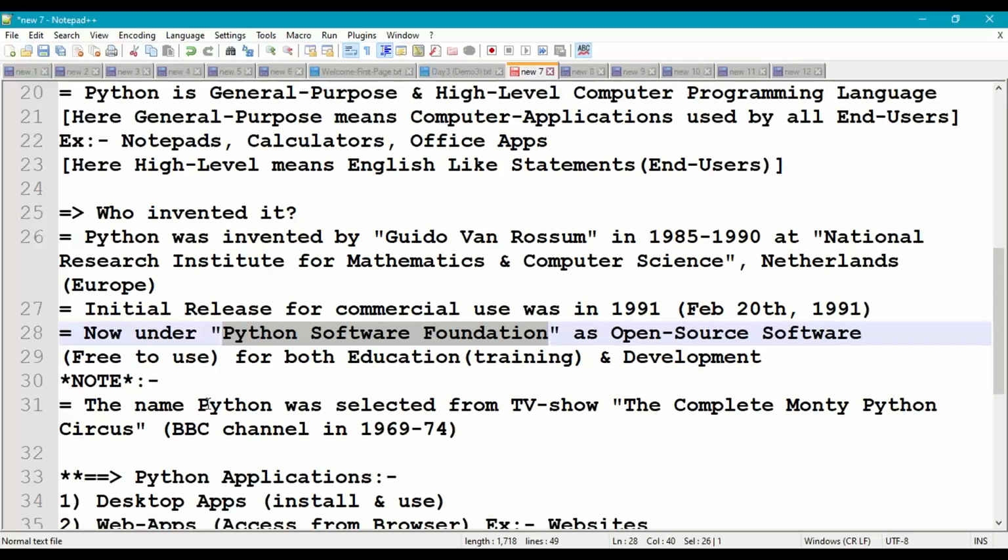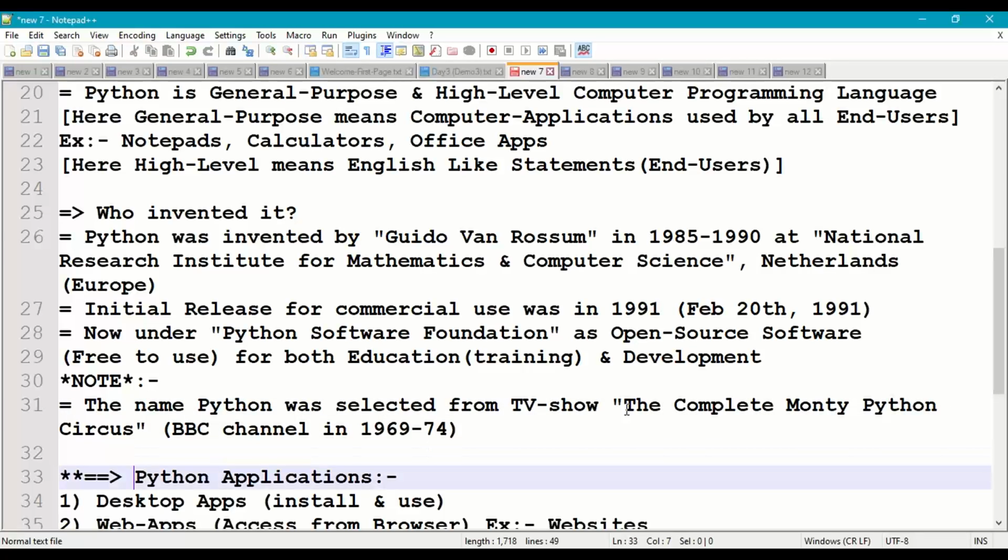We got the name Python from a TV show, and that TV show name is The Complete Monty Python Circus. This TV show was telecast on the BBC channel from 1969 to 1974. Guido van Rossum took this name from the TV show The Complete Monty Python Circus. So this is a small history about the Python programming language.